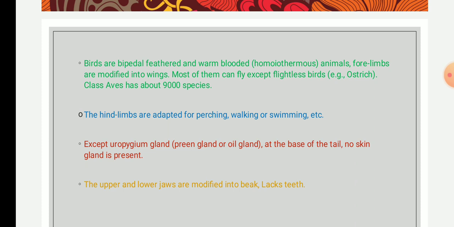And warm blooded, that is they can maintain their body temperature irrespective of the environment. That is also known as a homeothermous animal. Then the forelimbs are modified into wings, and most of them can fly except a few flightless birds, for example ostrich. Class Aves has about 9,000 species